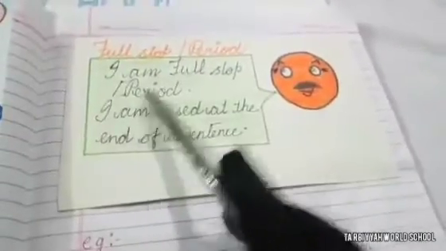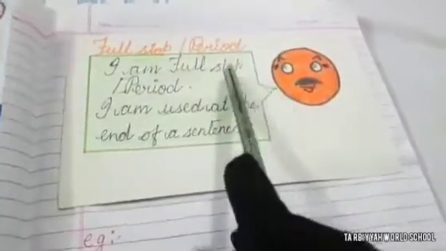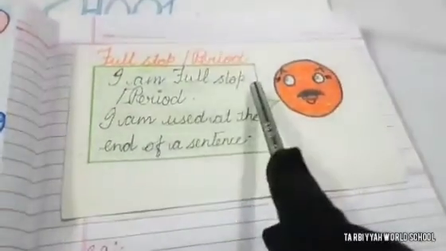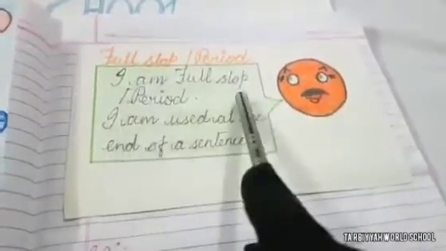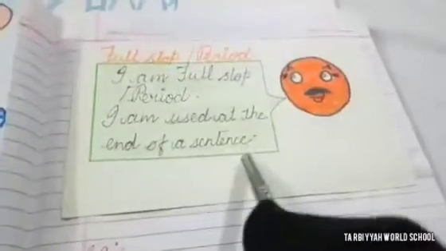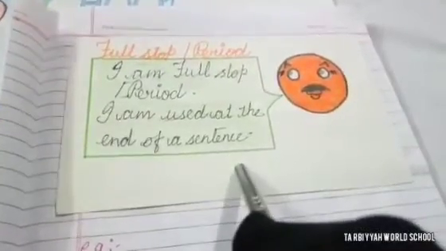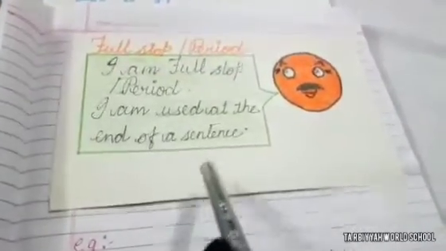See. Here is full stop and the other name of full stop is period. Okay, full stop has two names. One is full stop and the other is period. Okay, he says I am full stop or period. I am used at the end of a sentence. We will use full stop at the end of a sentence and sometimes between the abbreviations. Let's see some examples.